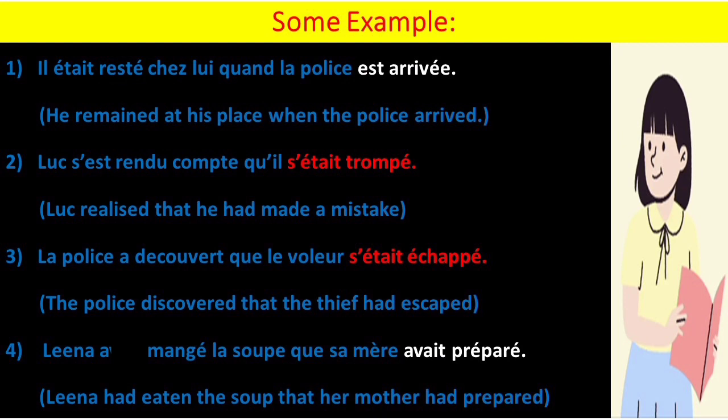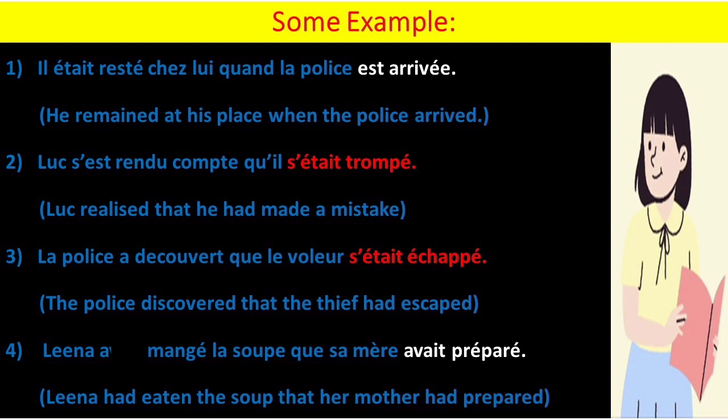La police a découvert que le voleur s'était échappé. Now, the first action is le voleur s'était échappé. So we are conjugating this verb with the auxiliary être because s'échapper is a pronominal verb, right? And the second action is la police a découvert, and this we are conjugating in passé composé with the auxiliary avoir. Clear? Now let's see the fourth example.